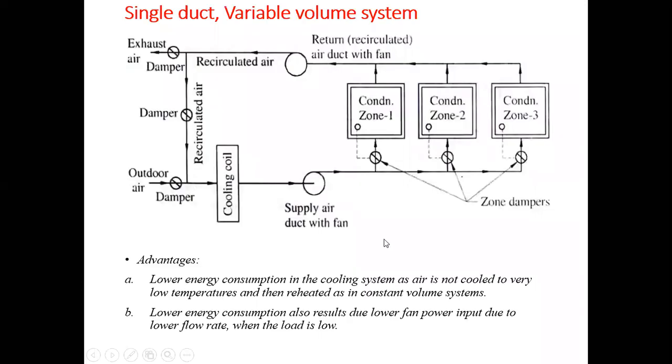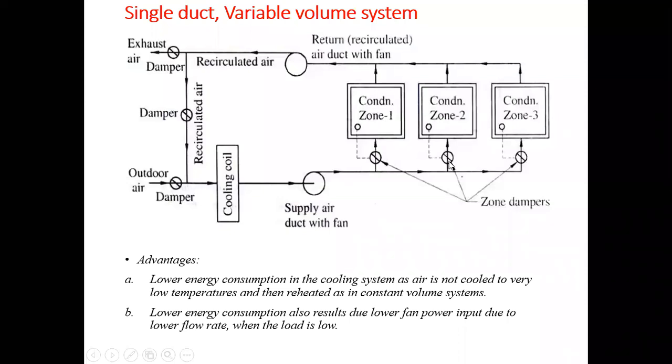Then next is the single duct variable volume system. The basic difference is that dampers are provided in the case of variable volume systems. Okay, it means we can vary the volume flow rate to the conditioned zone. Suppose there is a lower cooling load in conditioned zone 1 and a higher cooling load in conditioned zone 2, then in that case we can supply a lower air flow rate to conditioned zone 1 and a higher volume flow rate to conditioned zone 2.